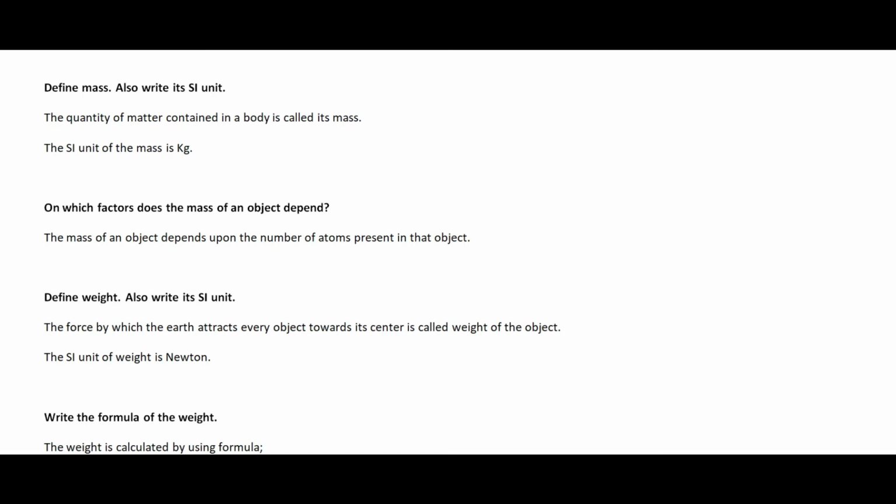Now I am going to define the weight. First of all, you have to know mass and weight are totally different, and now I want to define what is weight. Weight is defined as the force by which the earth attracts every object towards its center. The force by which the earth attracts every object towards its center is called the weight of the object. That means weight is similar to the force of gravity. And the SI unit of weight is Newton because weight is also one kind of force. That is what you have to know.